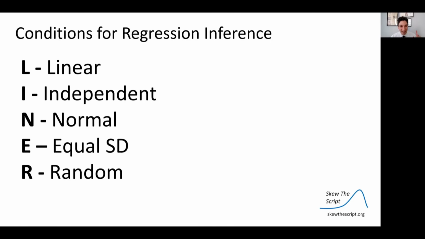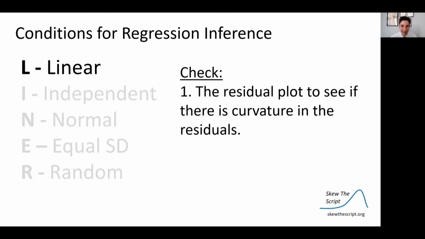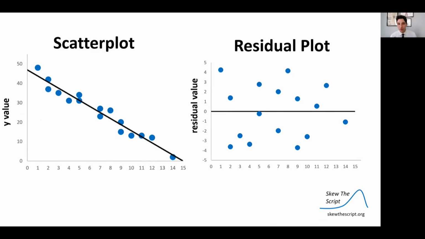Linear. L-I-N-E-R. So the first condition is to check the residual plot to see, is there a curvature in the residuals? We need the relationship to be linear, or else the assumption of this test is flawed. So a residual plot just shows you the residual values across the whole range of the x values of the scatter plot. And so for a scatter plot that describes a real linear relationship, you might see something like this.